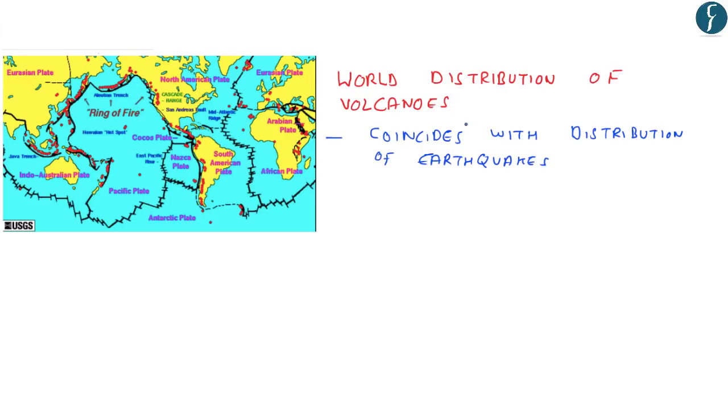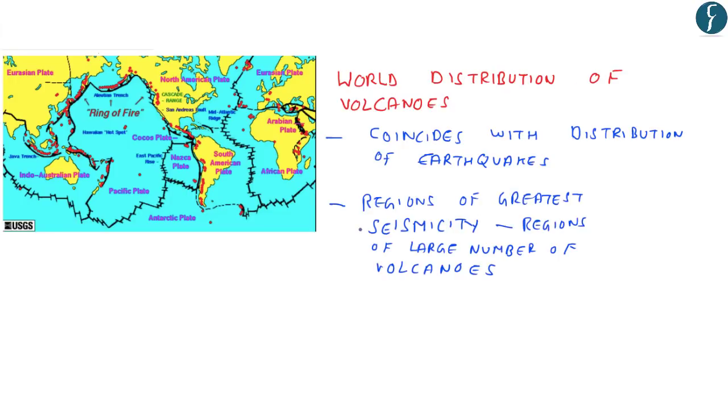The world distribution of volcanoes coincides very closely with the distribution of the earthquakes. The regions of greatest seismicity are also the regions of a large number of volcanoes. The most famous region where the volcanoes and earthquakes are found is the Pacific Ring of Fire. As we can see in the map, the Ring of Fire lies in the Pacific Ocean. Also, the Hawaiian hotspot lies in the same region.